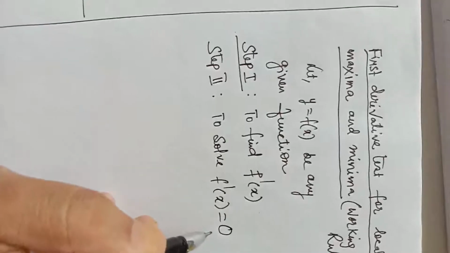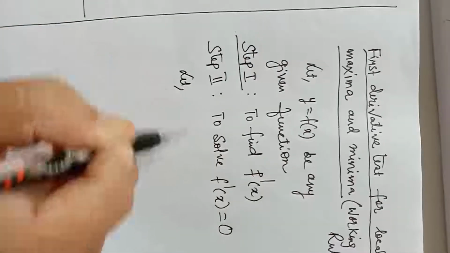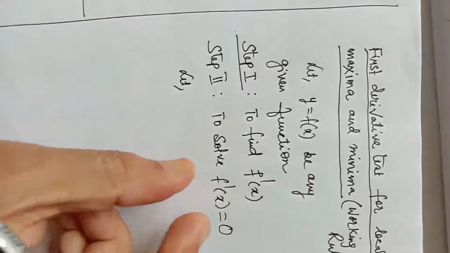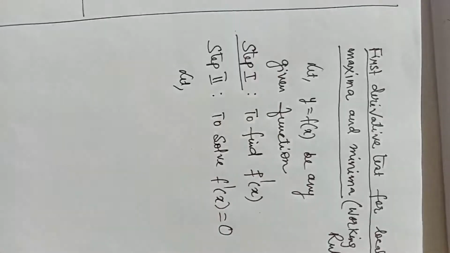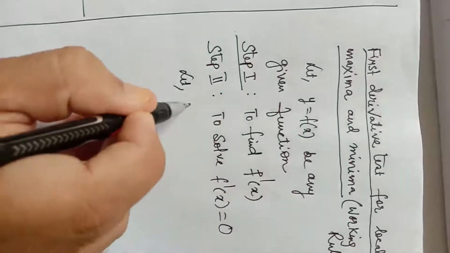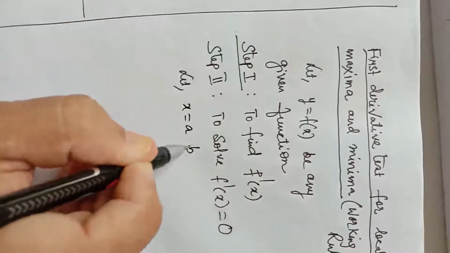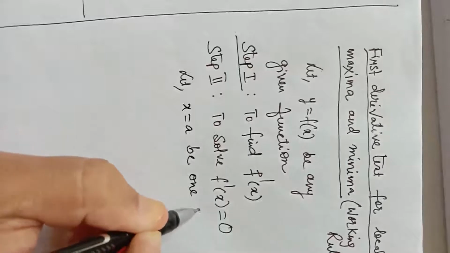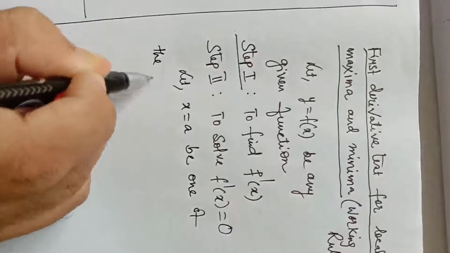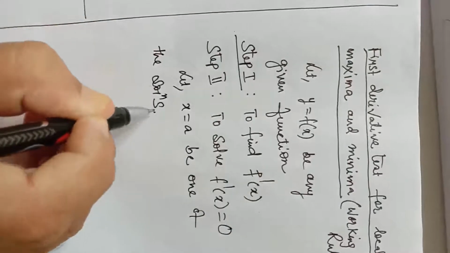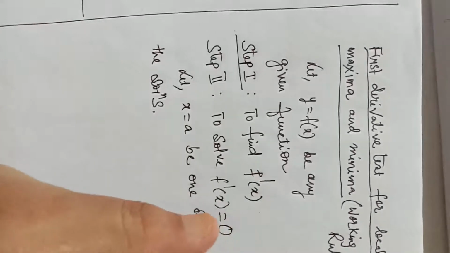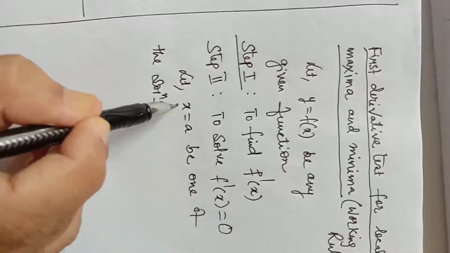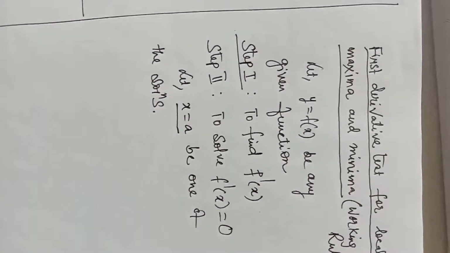This equation may have one solution, two solutions, more than two solutions, any finite number of solutions. Let x equal to a be one of the solutions. So after solving f dash x equal to 0, we have collected one value. Suppose x equal to a is one of the solutions.